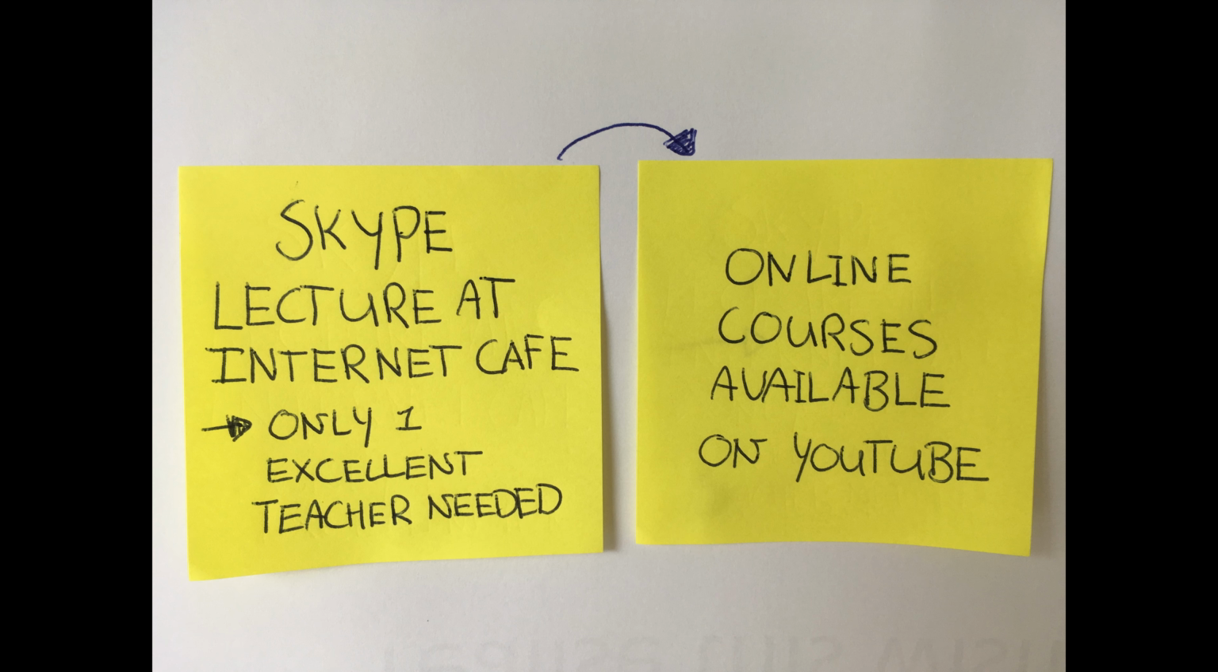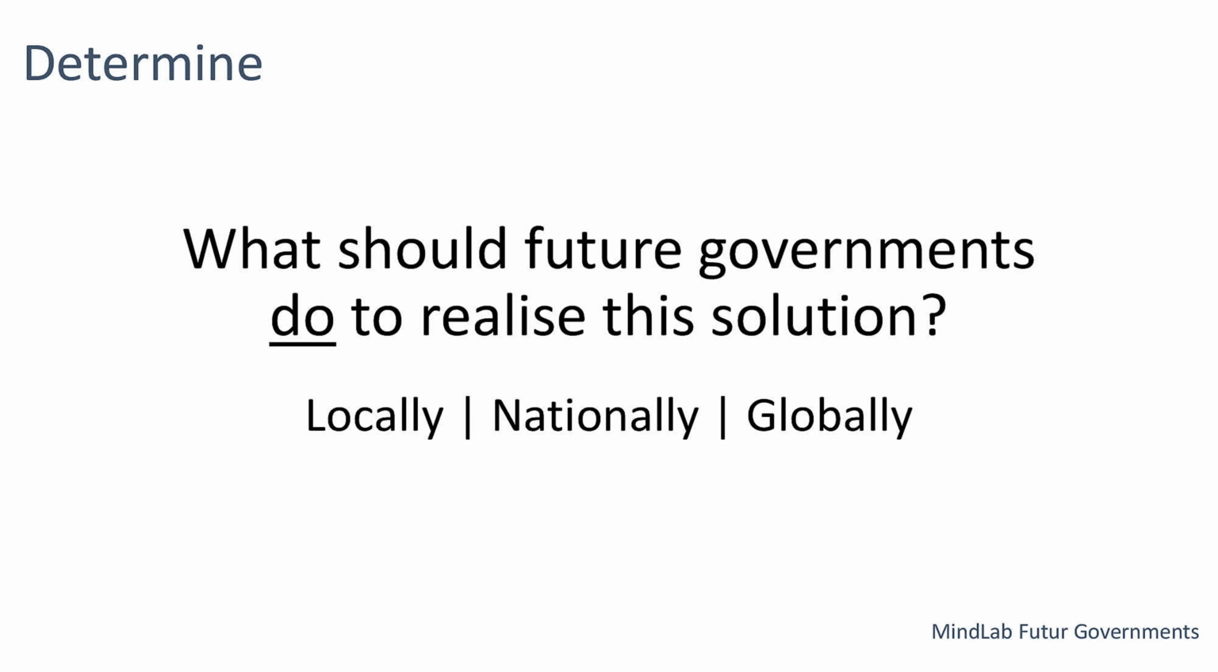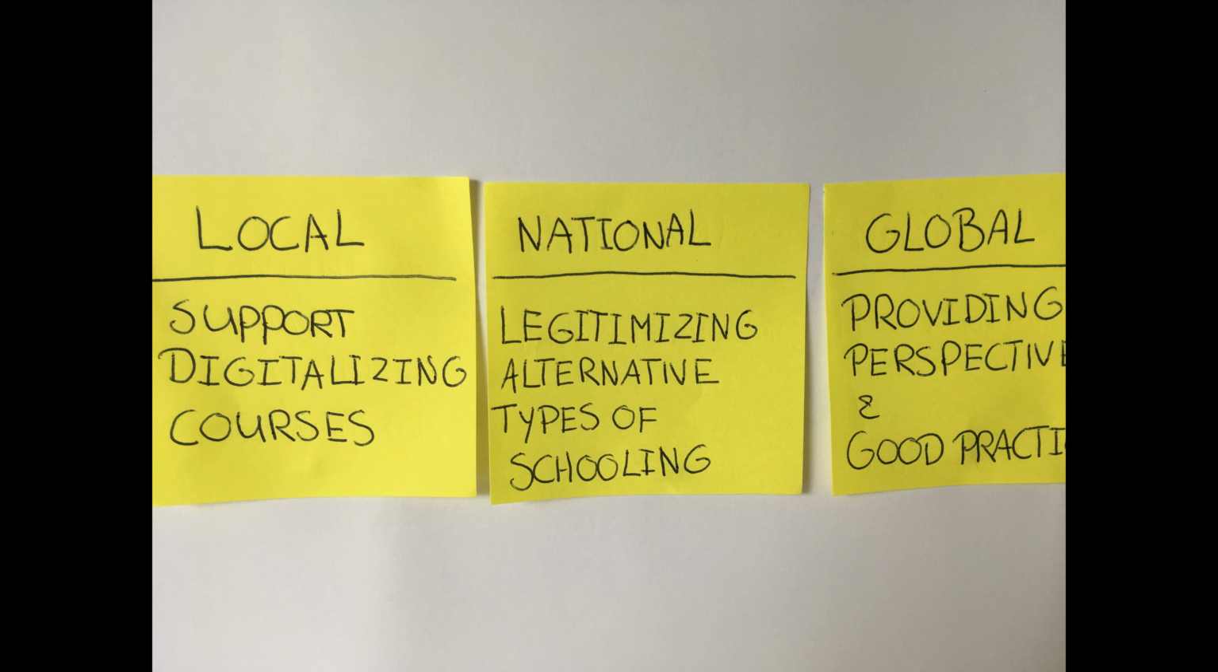We continue with the 5th phase of the MindLab, where we start thinking as civil servants. Here we determine what future governments should do to realize this solution. In Abba's case, local governments can support excellent teachers in digitalizing school material. National governments can help legitimizing alternative types of schooling. And global governments can provide long-term perspectives on schooling and showcase good practices.